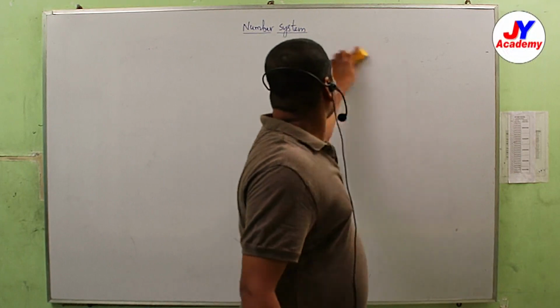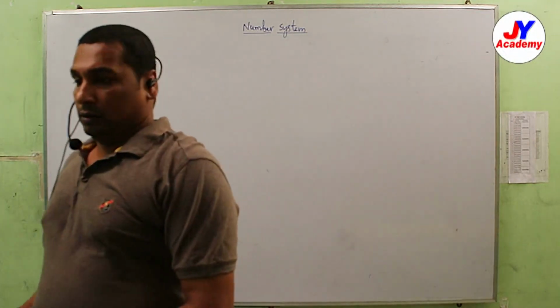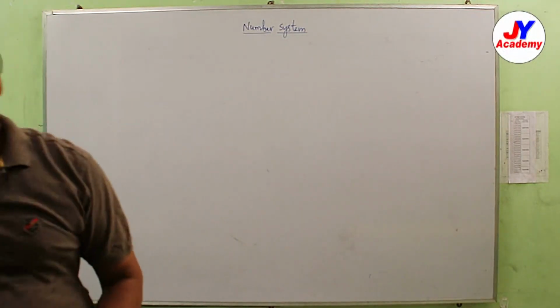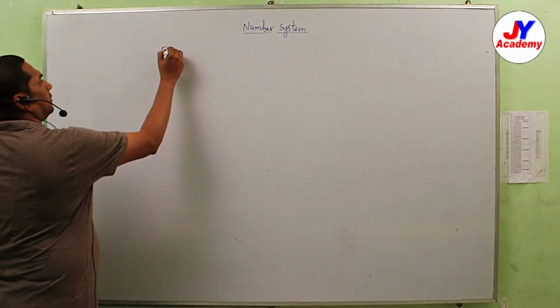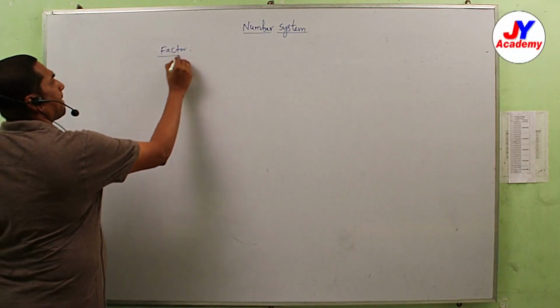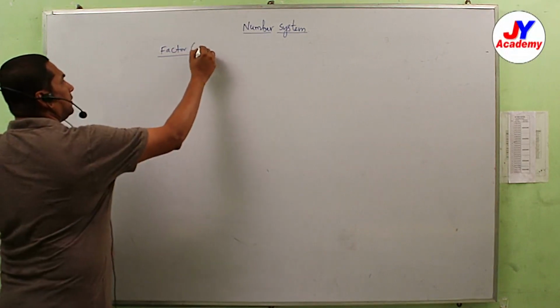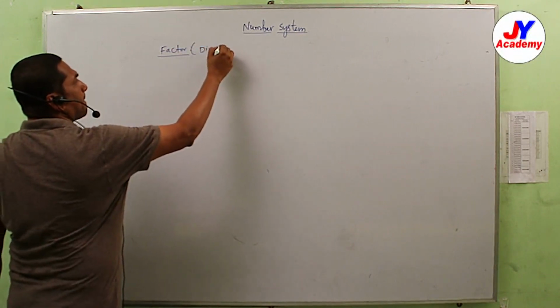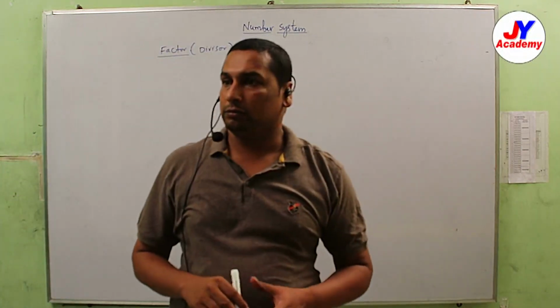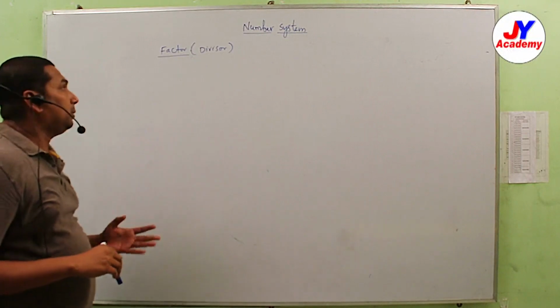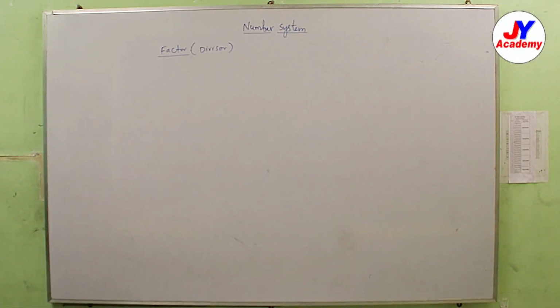Now, factor, also called divisor. When can we say a number is a factor of another number?